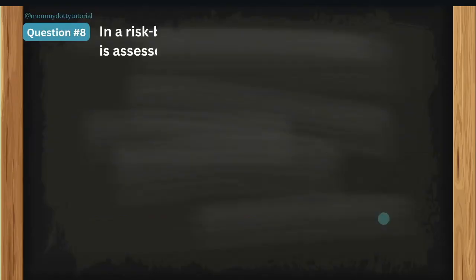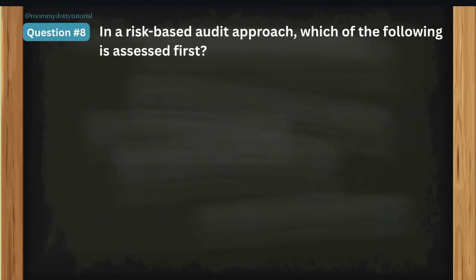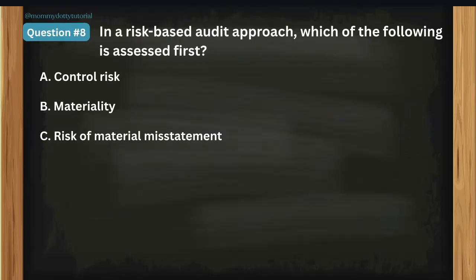Okay, now let's go to question number 8. In a risk-based audit approach, which of the following is assessed first? So your audit procedure is a risk-based audit approach. So which of the following is assessed first? Okay. Letter A, control risk. Letter B, materiality. C, risk of material misstatement. And letter D, detection risk.